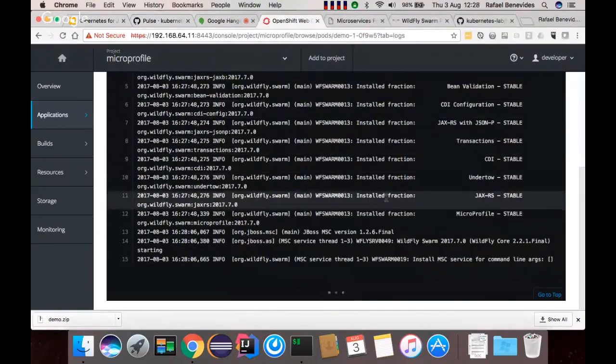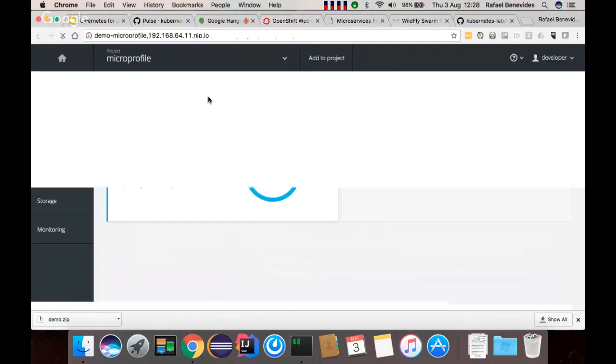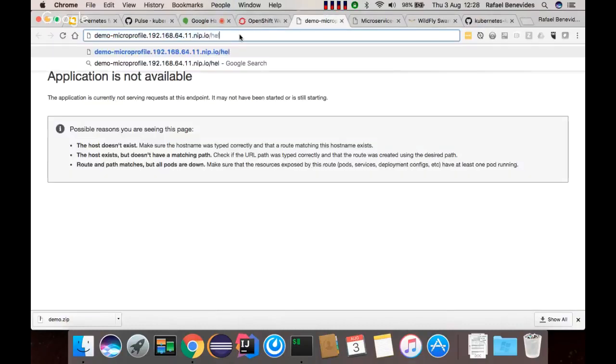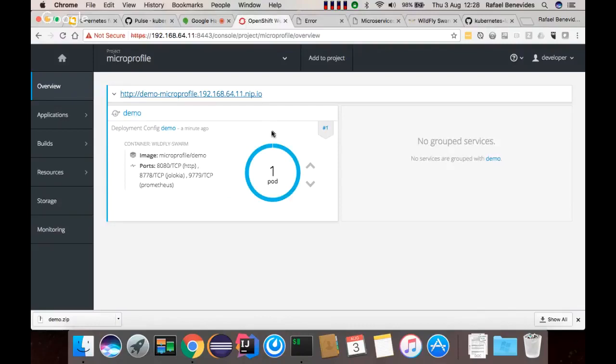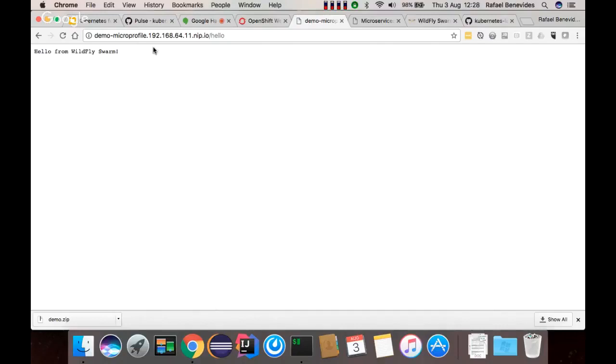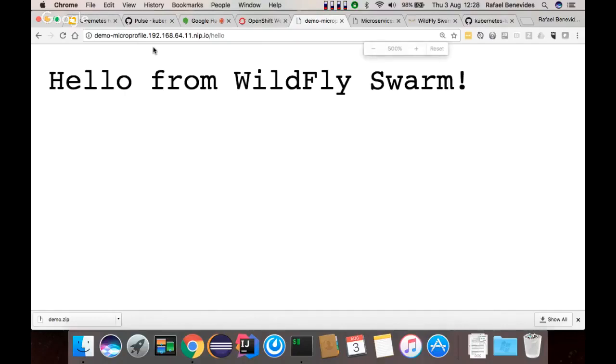Now that the application is loading, let's open the endpoint and ask for the endpoint hello. It's still deploying. I don't have the application running yet. Yeah, here, hello from Wildfly Swarm. So you could see that with a few clicks, I generated a project, ran Maven setup and Maven deploy, and my application is already deployed inside a Kubernetes OpenShift cluster.